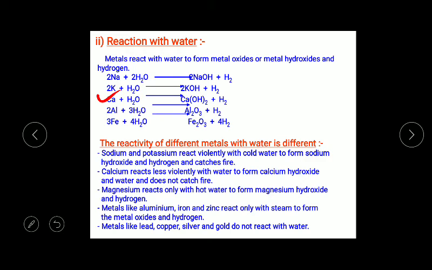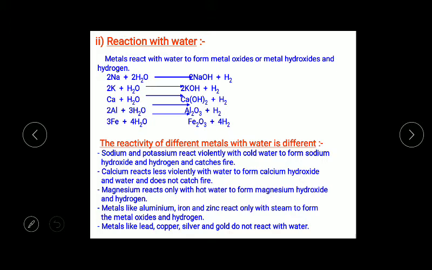Calcium starts floating because the bubbles of hydrogen gas formed here stick to the calcium and it will start floating in the water, in cold water. Next, magnesium doesn't react with cold water.